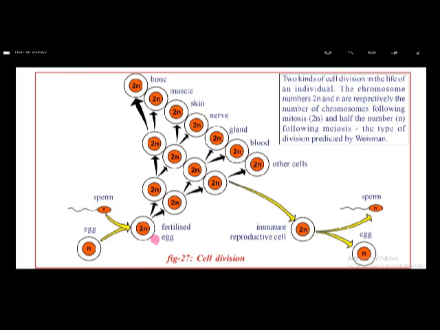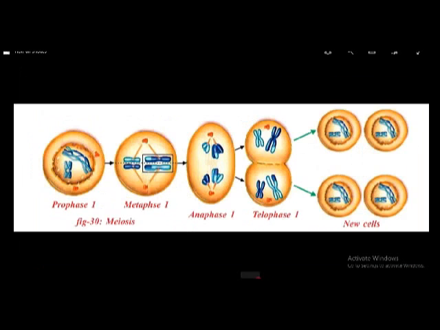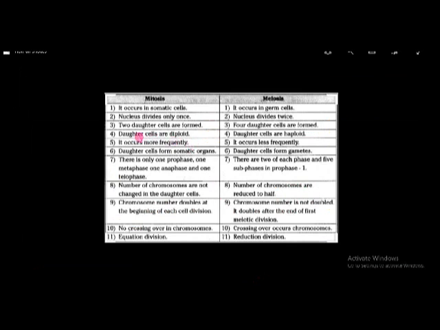This condition is called diploid. That means every chromosome is present as a pair. Here only one chromosome is present, that is called haploid. Here n means haploid, 2n means diploid. In mitosis the daughter cells are diploid. In meiosis the sperms and ova are formed, and they are haploid in condition.